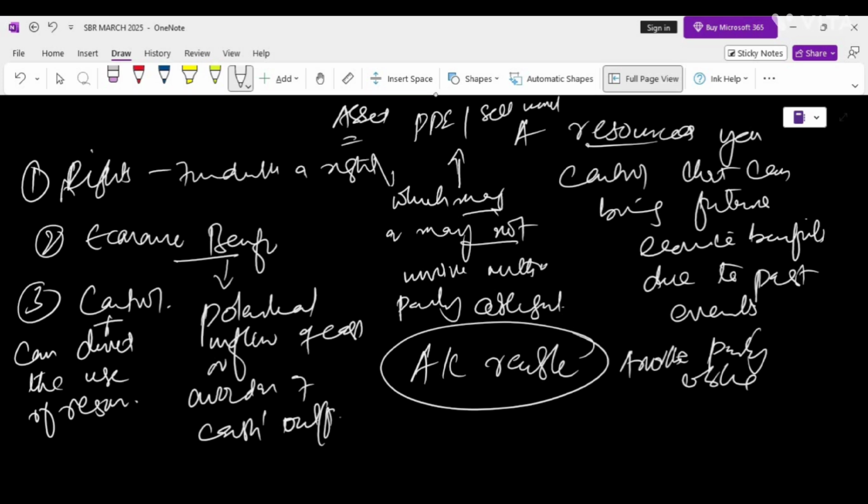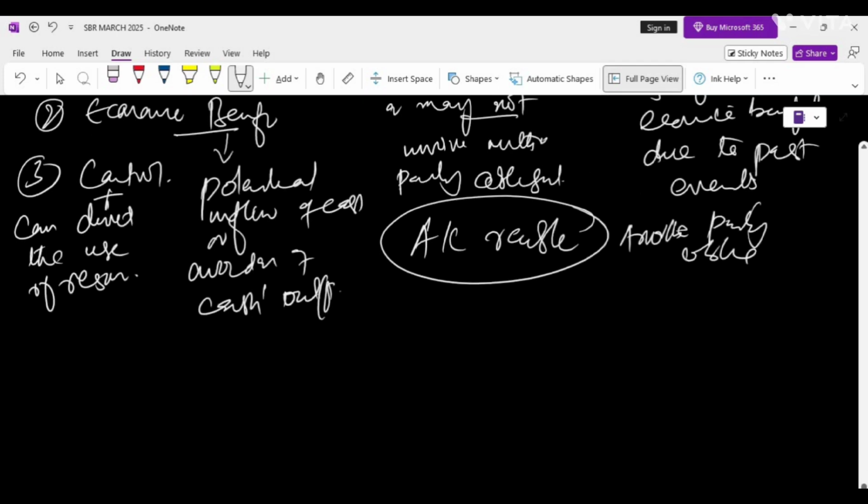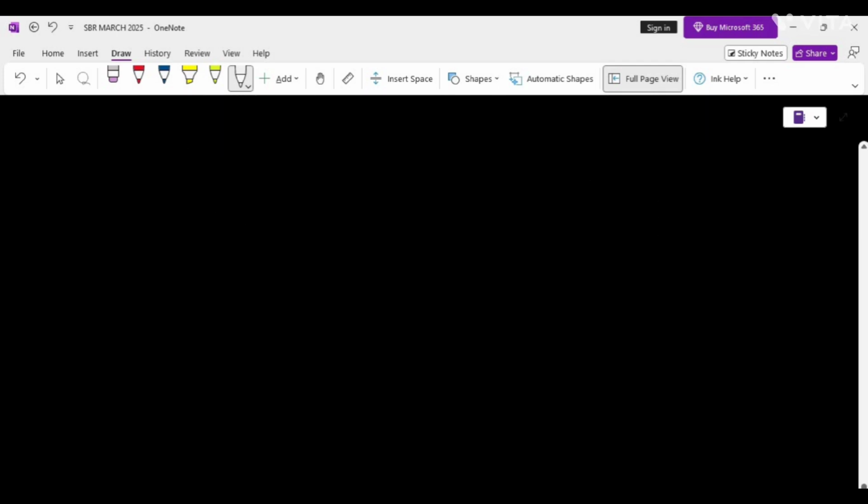We have understood this concept in a bit of detail: what is an asset, and what are the key terms which need clarity, because you have to apply these concepts to scenarios where you may be asked whether an agreement gives rise to an asset or a liability. If you don't know the concepts behind rights, economic benefits and control, then you will not be able to answer such a type of question. Okay, let's move on. We have discussed this in a bit of detail: the key elements are R, C, and E. By R we mean right, let me write it here, right. By C we mean control, and by E we mean economic benefits.